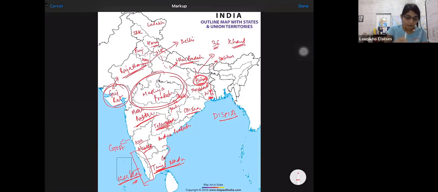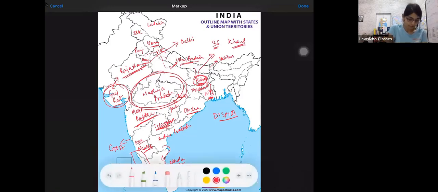Remember, guys, this region, I'll show you this region. Can you see the one I've encircled? This is known as Chicken's Neck, everyone. I'll deal with this in the next picture, so don't focus on this for now. I'll tell you, very important, the state which is there in Chicken's Neck, that also we will see. A direct question can come: Chicken's Neck, where is it, or which state actually forms part of the Chicken's Neck, and why it is called Chicken's Neck, I'll tell you.